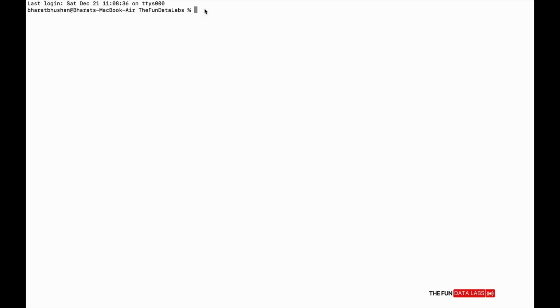Let's open the terminal. As you can see, the terminal is open. And we are creating a new folder. We are using the mkdir command to create a folder. You can create your folder as per your choice. You can also give the name as per your choice. I am taking it with Git.